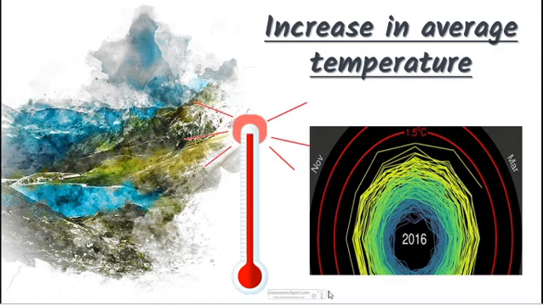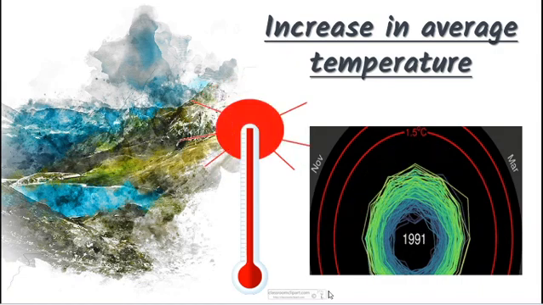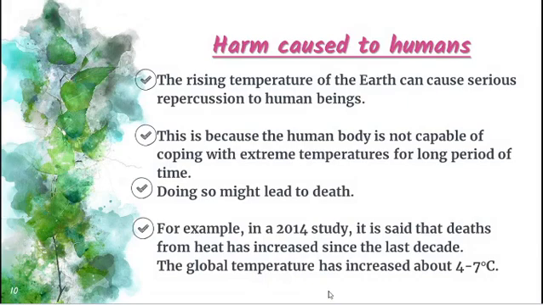For the past few decades it has increased rapidly. This causes harmful effects to humans. The rising temperature of the earth can cause serious repercussions to human beings. Our human body cannot cope with this temperature for a long time, so it might lead to death. For example, a 2014 study said people died due to extreme temperature.